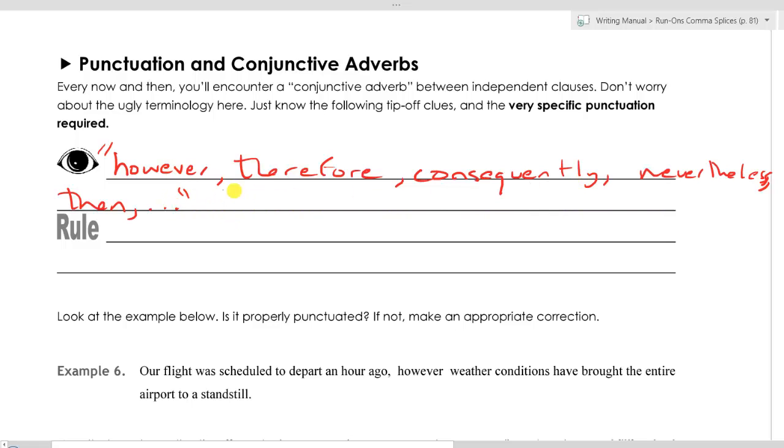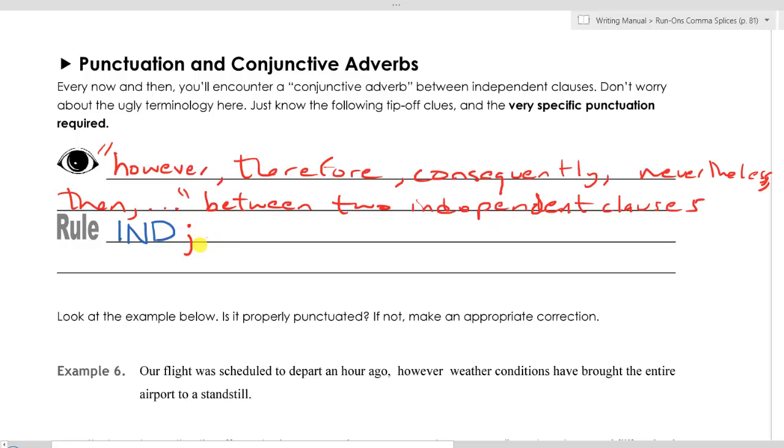So if you see any of those conjunctive adverbs between two independent clauses, the rule is this, and I'm just going to write down the pattern. One independent clause, followed by a semicolon.